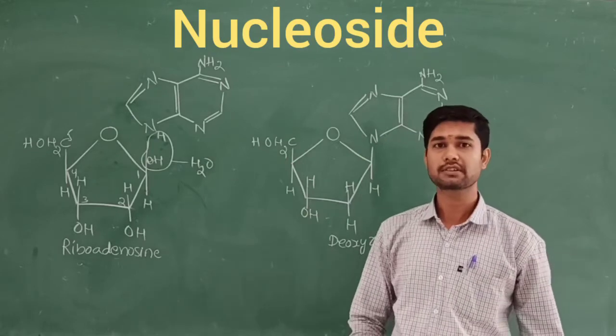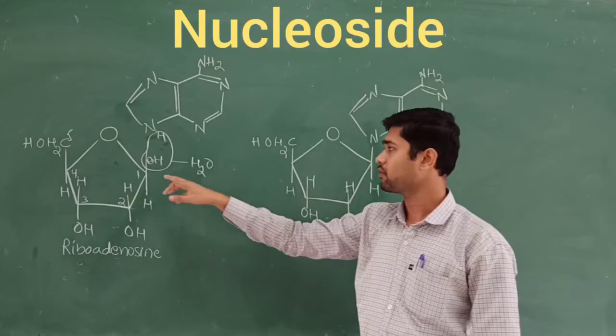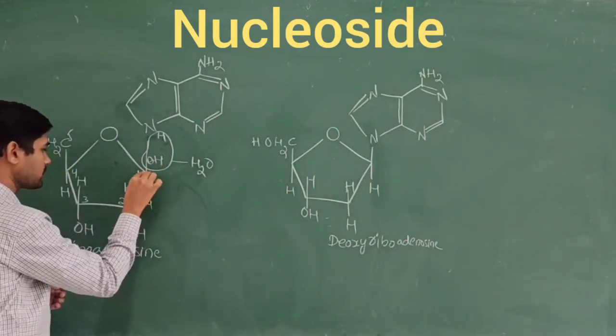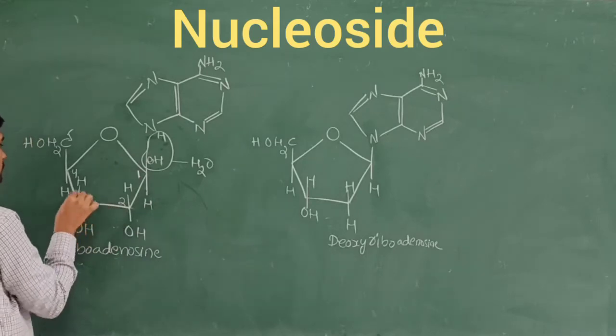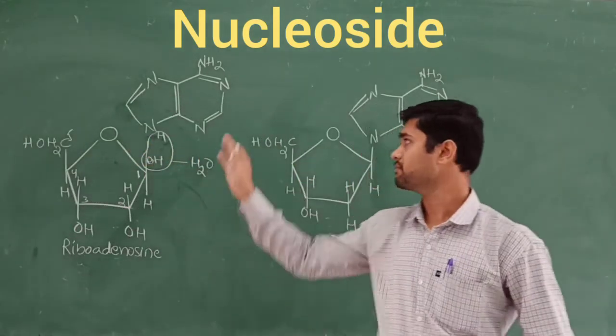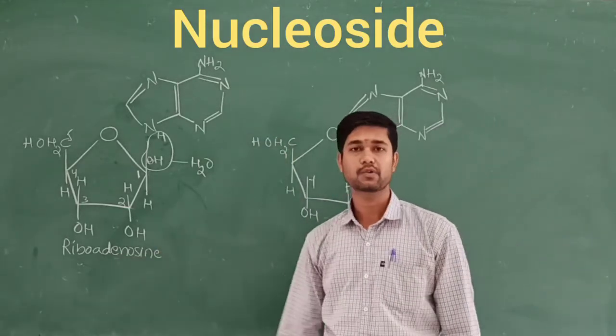In order to distinguish, this is the base and this is the sugar, so they are named like this. This is the first carbon, second carbon, third carbon, fourth carbon, and this is the fifth carbon, only to distinguish between the base and the sugar. So that is called riboadenosine.